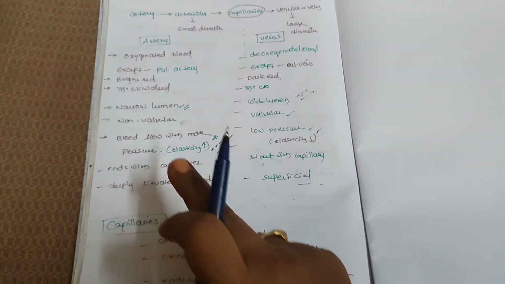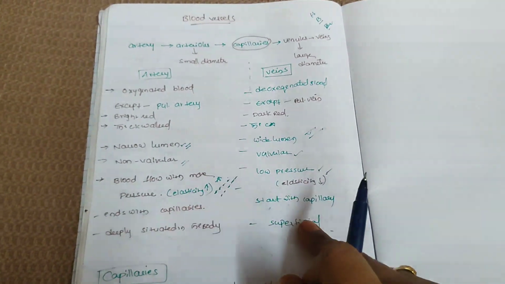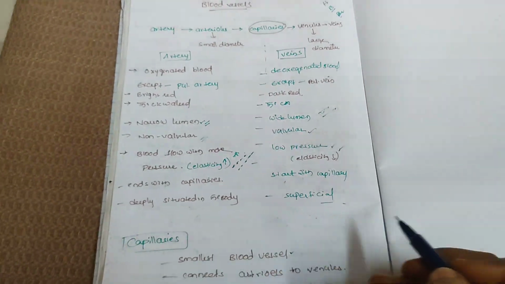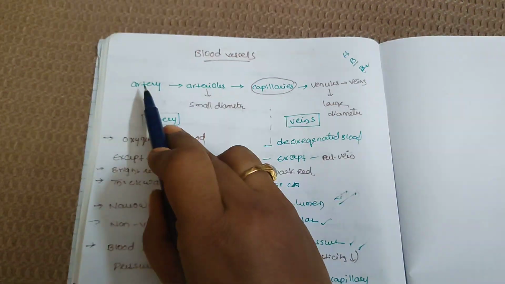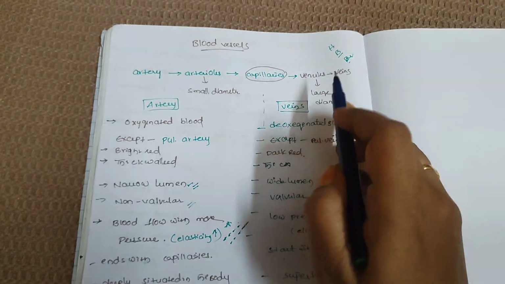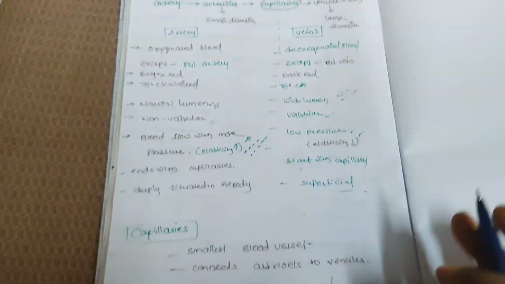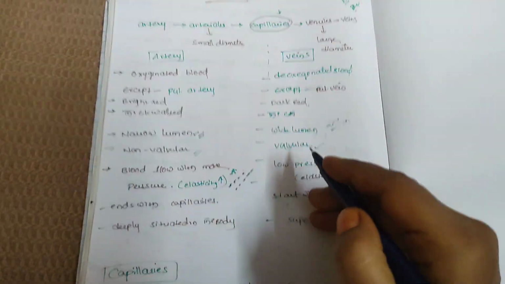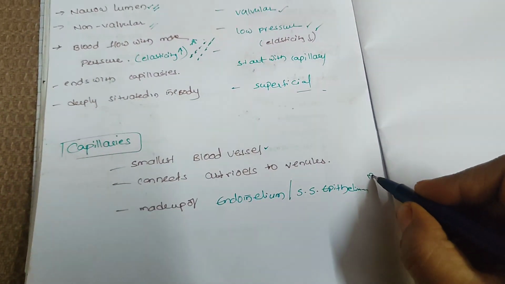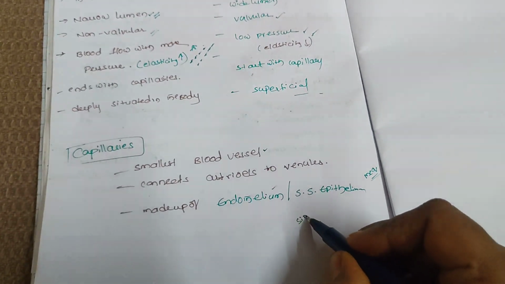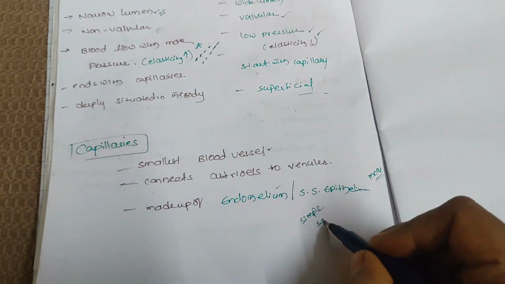Then come to the capillary. These were the differences between arteries and veins. Capillaries are the smallest blood vessels. They connect the arteries and veins. They are very small and connect the arteries and veins. This is also a previous MCQ: capillaries are made up of endothelium, or simple squamous epithelium.